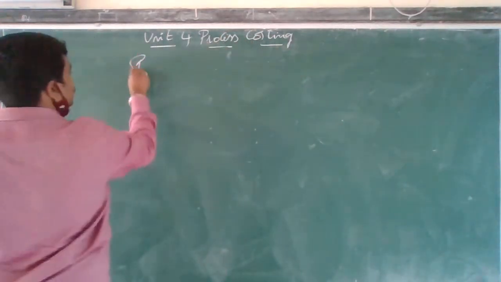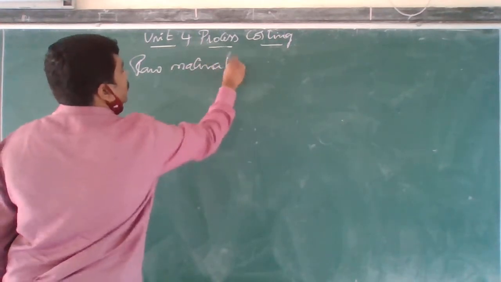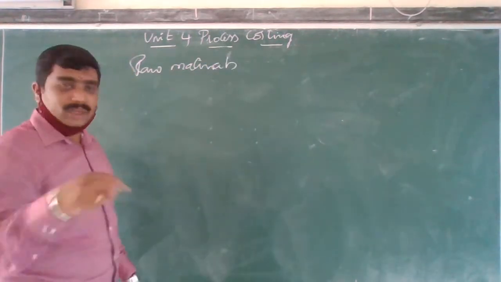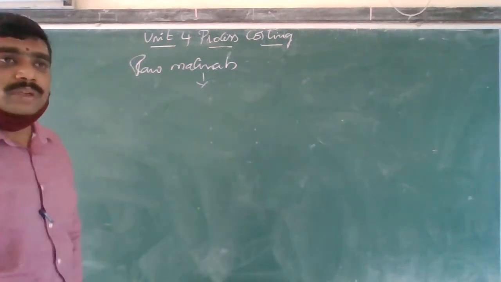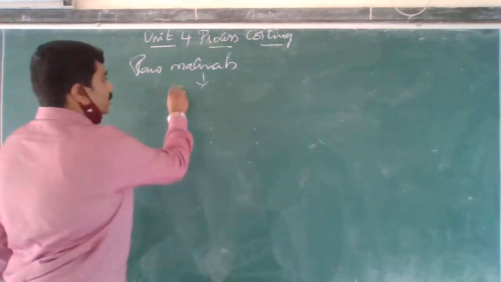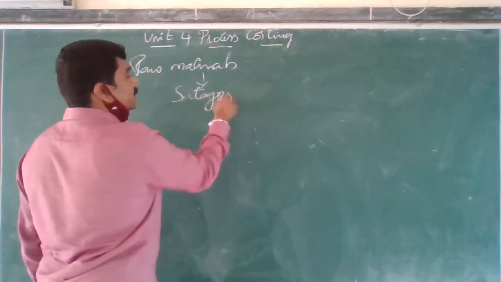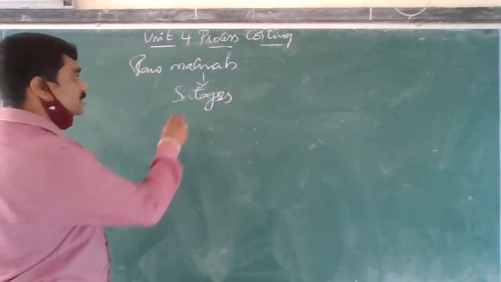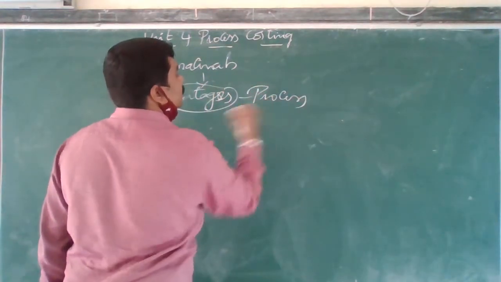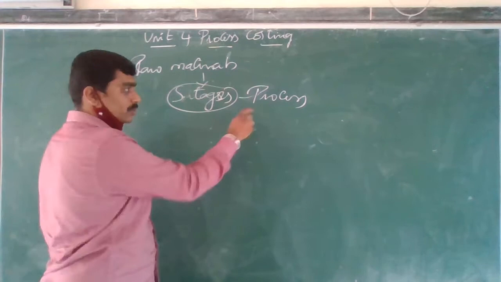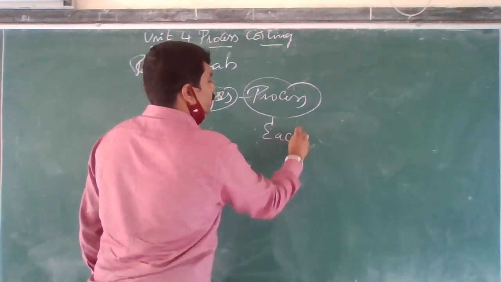Listen here. Raw materials have to overcome the different stages. Each stage is called what?